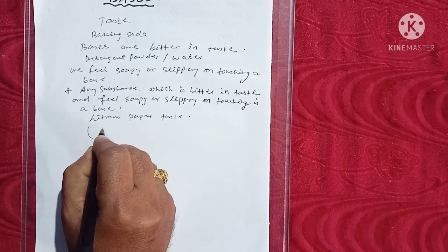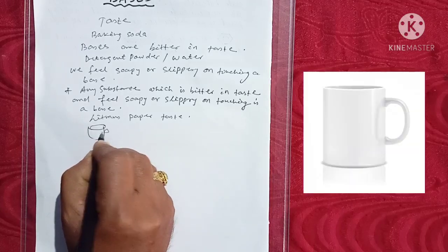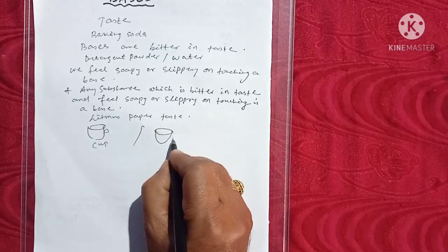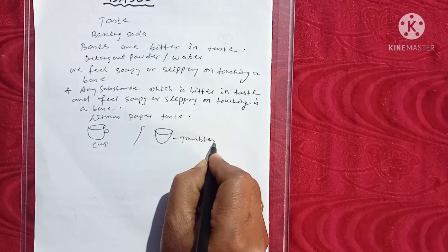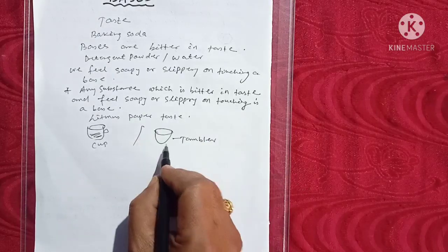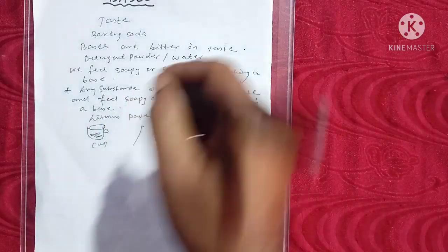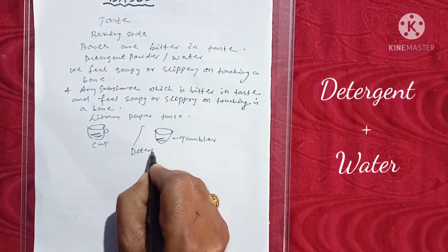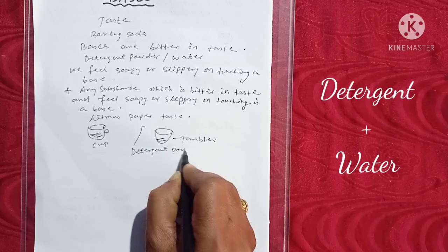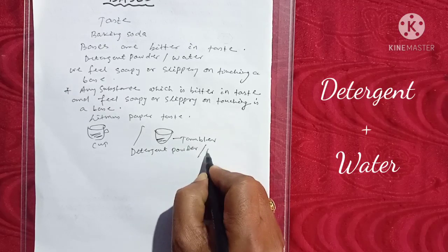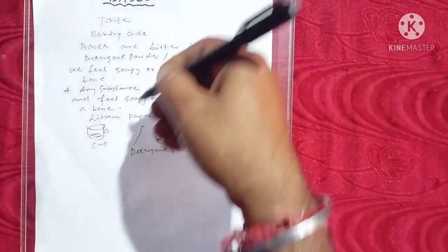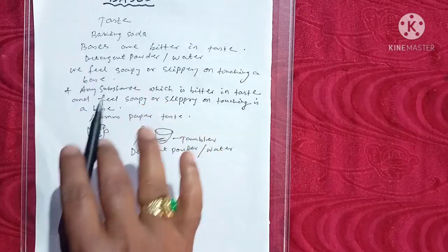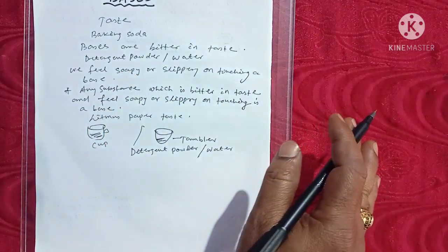Take a cup or a tumbler that is available in your home and put in the detergent powder and a little water and stir it with a rod. Put here some water and stir it with the help of a spoon or a stick. Now dip blue litmus paper and red litmus paper.